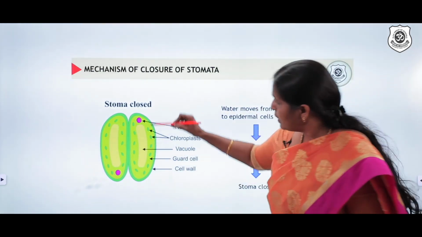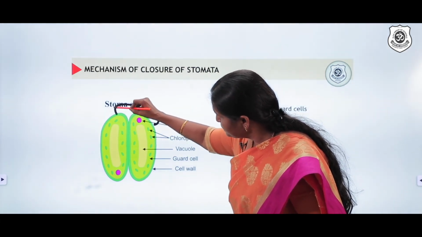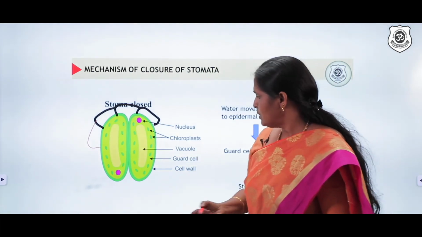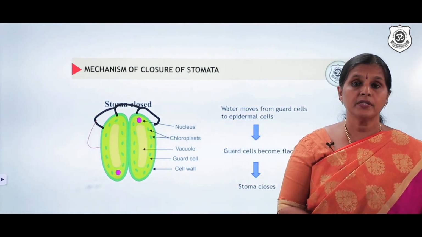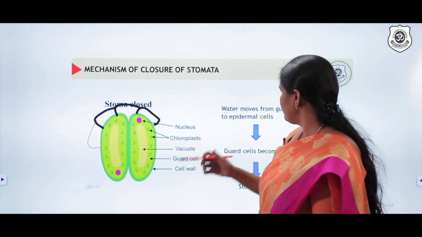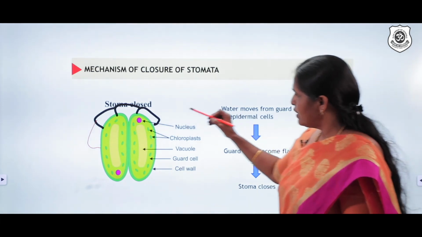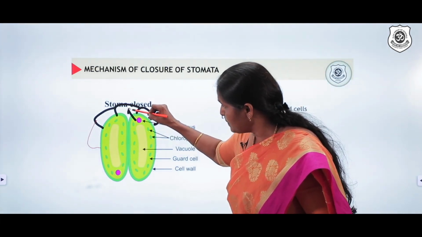I hope you remember outside this there were few epidermal cells. Why should a stoma close? A stoma should close in order to prevent the loss of water. So what happens here is water moves from guard cells to the epidermal cells.